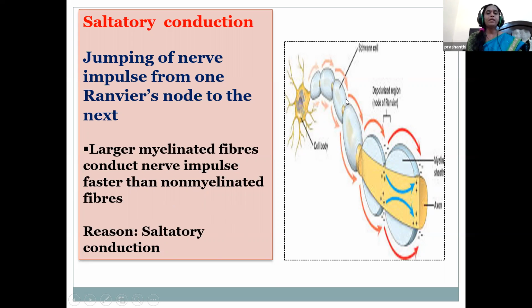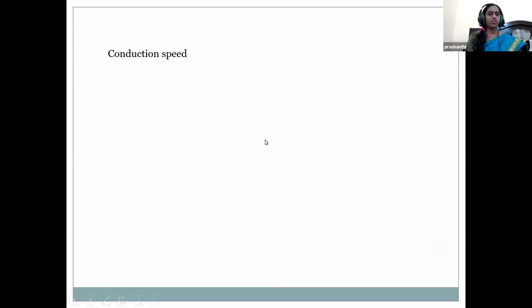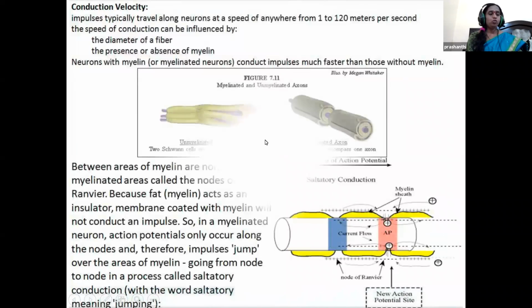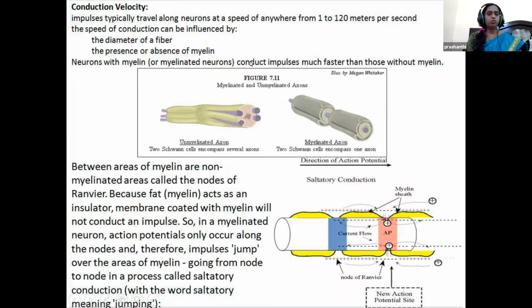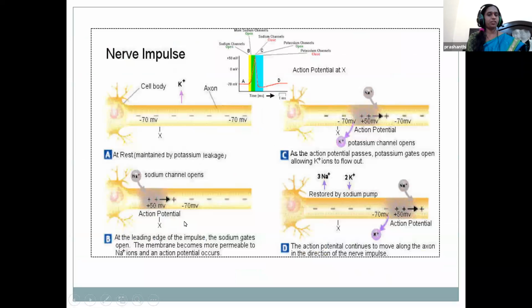So the jumping of the nerve impulse from one node of Ranvier to the next is called saltatory conduction. This is very good in the working muscles of atria and ventricles. So when you see here, it is jumping from one node of Ranvier to the next. So this is called saltatory conduction.